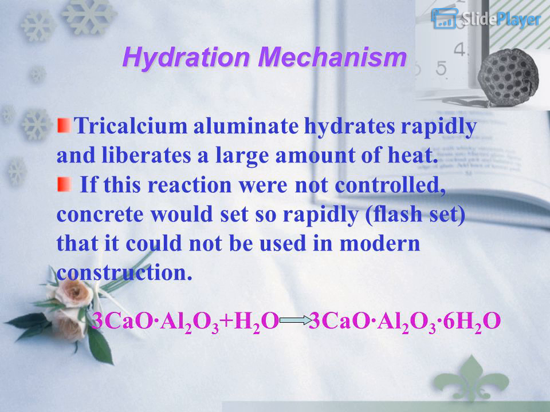3CaO·Al2O3 + H2O → 3CaO·Al2O3·6H2O. Hydration mechanism. Tricalcium aluminate hydrates rapidly and liberates a large amount of heat. If this reaction were not controlled, concrete would set so rapidly, flash set, that it could not be used in modern construction.